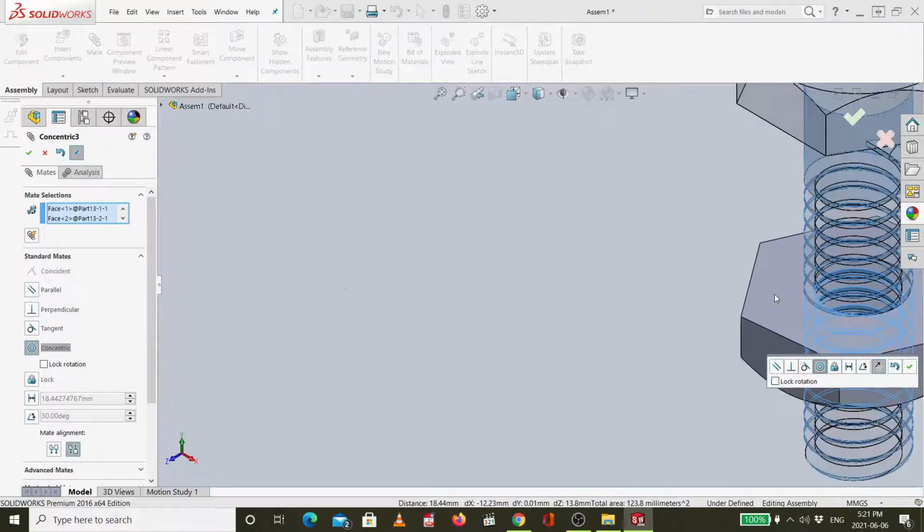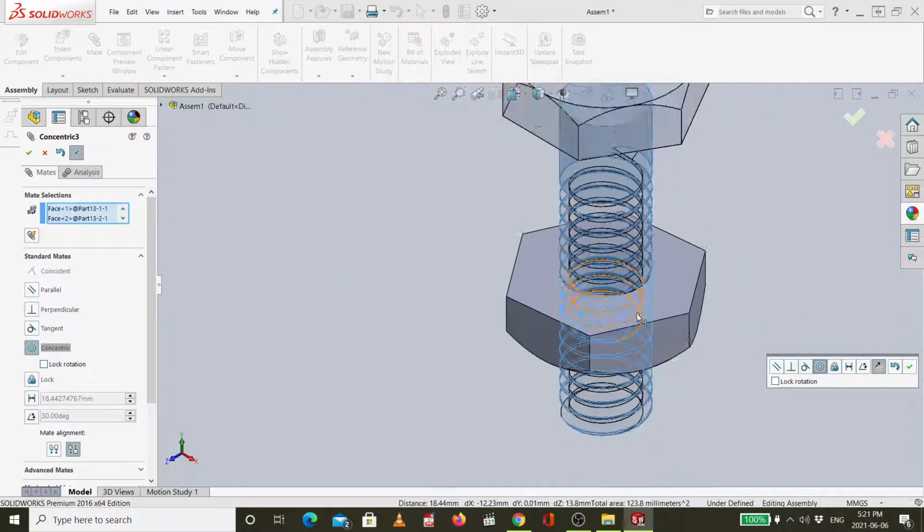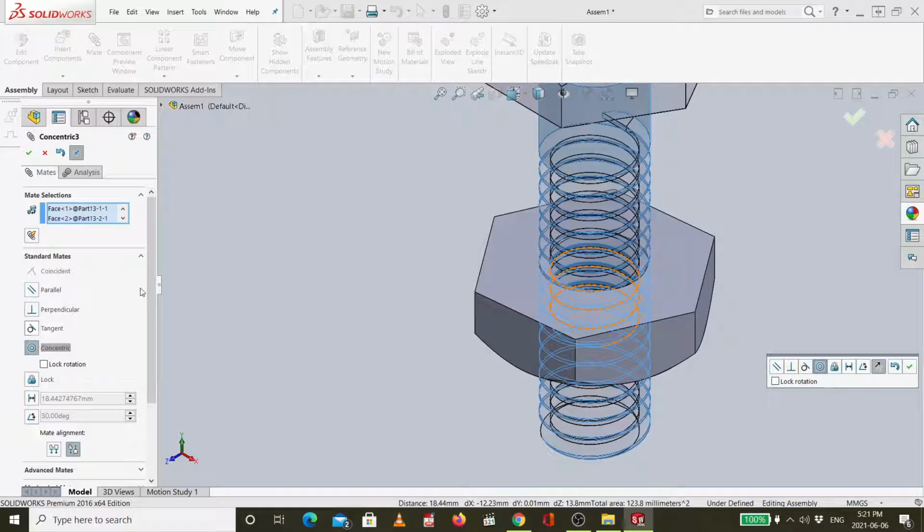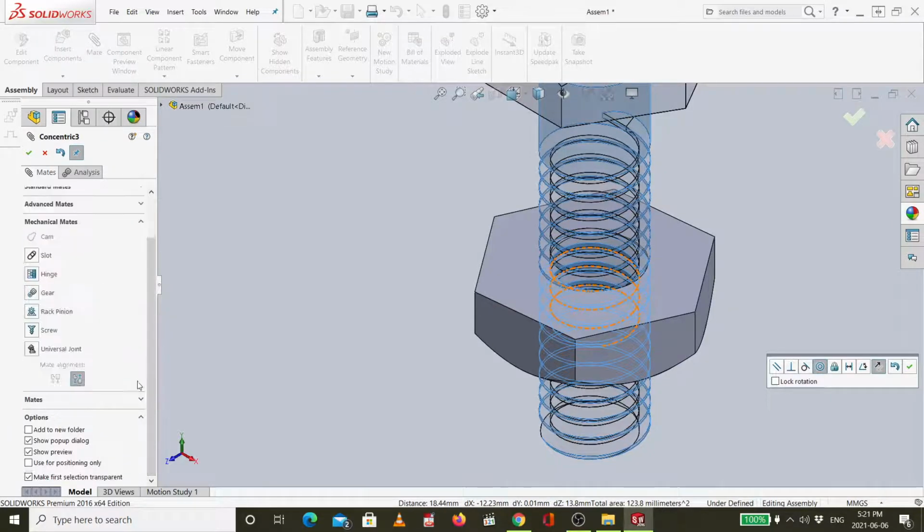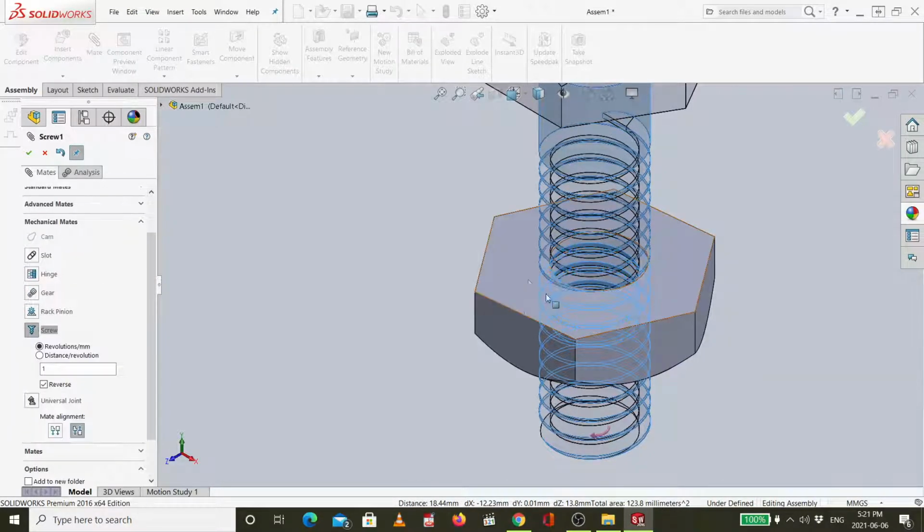Then before you say OK, you can go directly to the mechanical mate, screw, in order to say that this relation between these two is actually a screw relation. So I can choose distance and revolution, and if you remember, we gave a pitch of 1 millimeter, so I will give also here 1 millimeter. Then I will say OK,